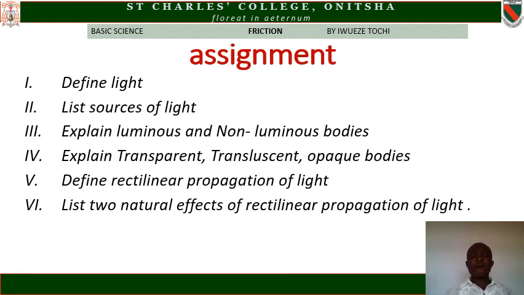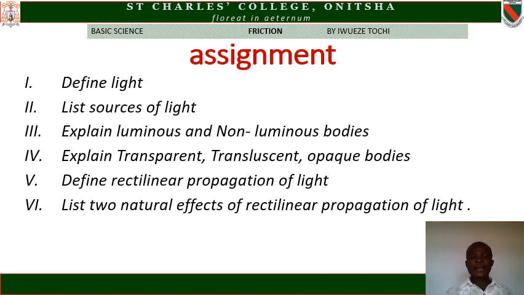Now, having come to the end of the lesson, I want to use this assignment to test your understanding of the lesson that you have learned. Assignment. Number I, define light. II, list sources of light. III, explain luminous and non-luminous bodies.